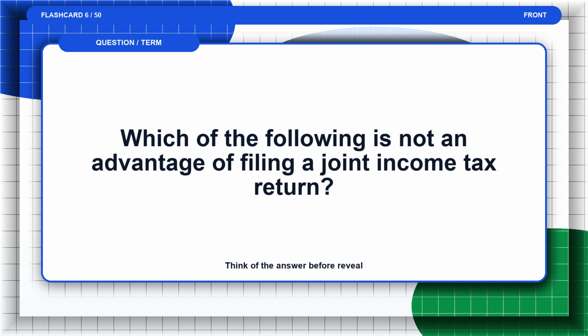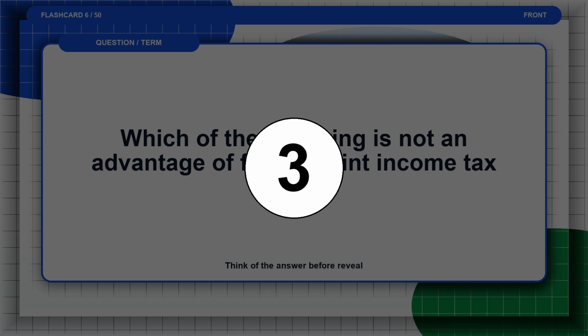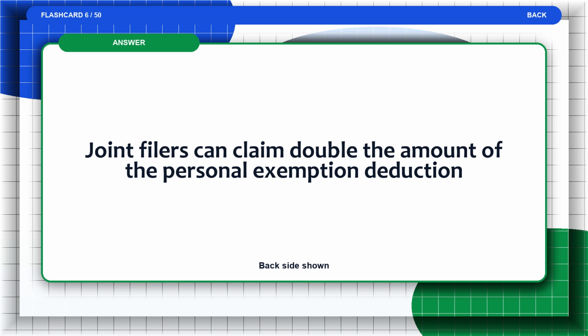Flashcard 6. Which of the following is not an advantage of filing a joint income tax return? Think of the answer before the reveal. The answer is, joint filers can claim double the amount of the personal exemption deduction.